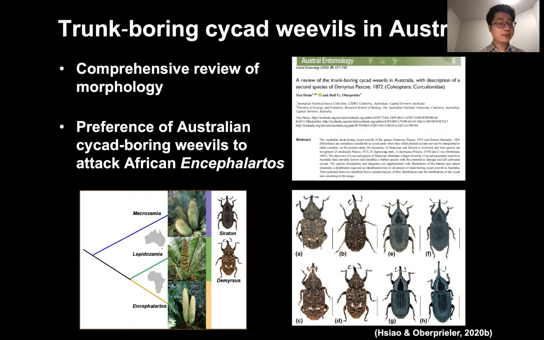Among these foreign cycads, we found they have a preference for attacking African cycads of Encephalartos. Based on the cycad phylogeny, we propose this preference is rooted in the phylogenetic affinity between African cycads of Encephalartos and Australian cycads of Macrozamia and Lepidozamia.